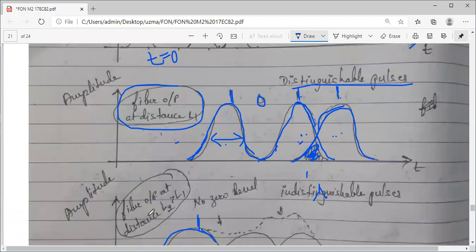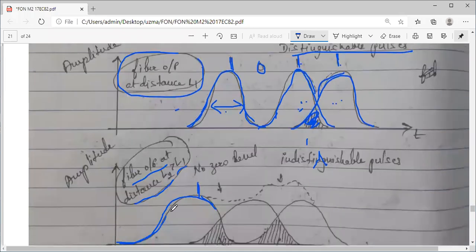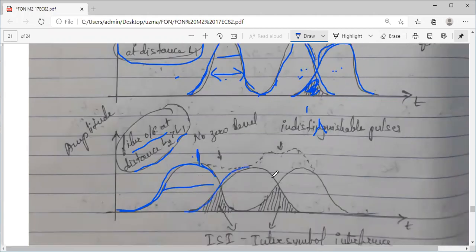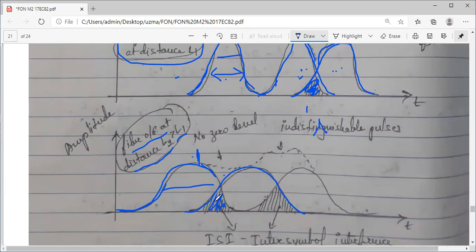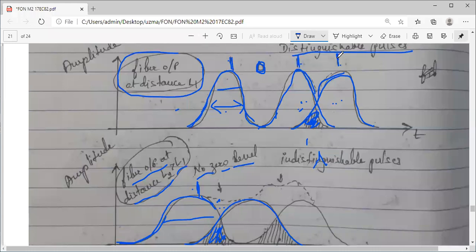Now take after some more amount of time, consider the output at a certain distance which is again greater than L1, means after a little more time if you check, observe the pulse width here and pulse width here. It is getting broadened, right, as the distance increases. So what you can observe, anyhow, the first value is recognizable. After that, the second pulse is overlapping with the first, right? Here, there is an overlap. Actually, I want 0 here. The second bit is 0, but you cannot identify here. See, no 0 level. I cannot distinguish here whether it is 0 or 1. Then the information is 1 and 1.